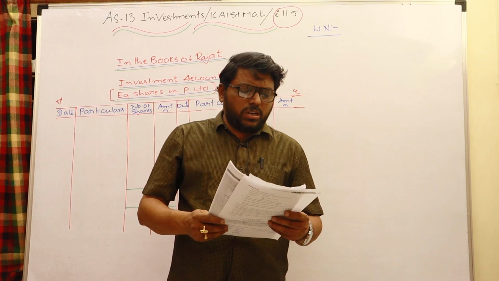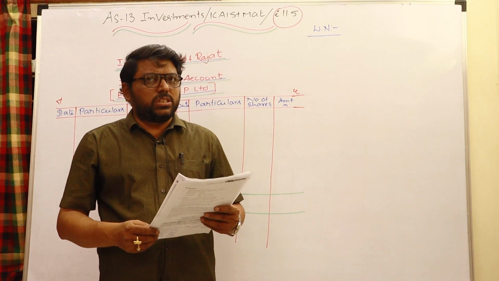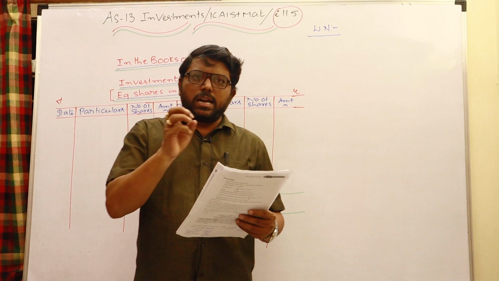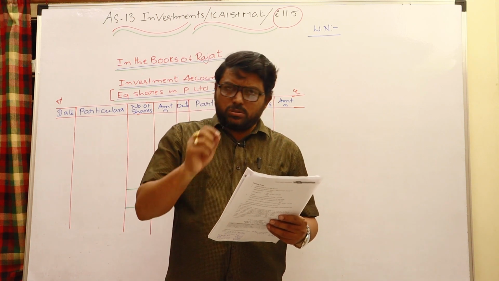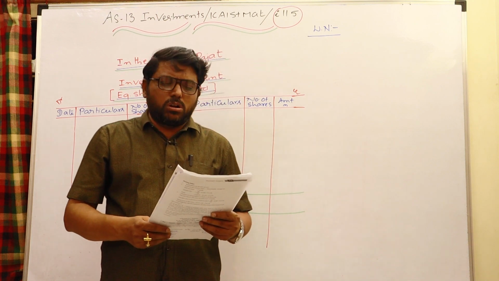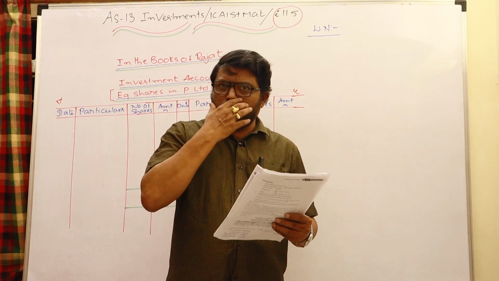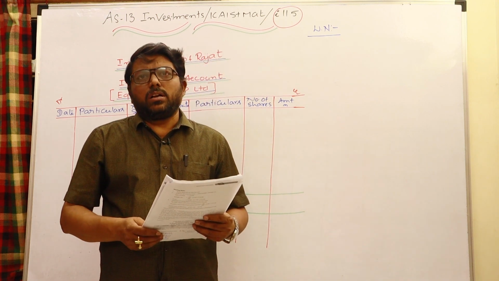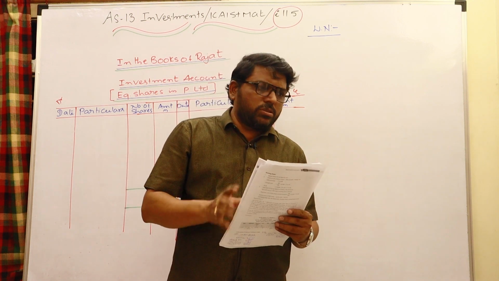But importantly, in this particular sum bonus shares are given. Whenever bonus shares are given, they are given free of cost, so you can add to the number of shares column. But in the amount column you need not write anything, because no cost will be incurred for that. Moreover, right shares are also offered in this problem. Whenever right shares are offered, you can purchase the right shares. If you purchase the right shares, just like any normal purchase you can record that.